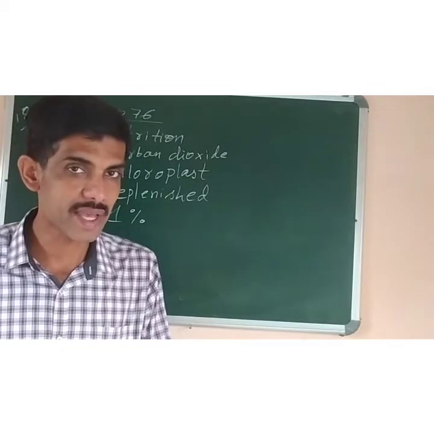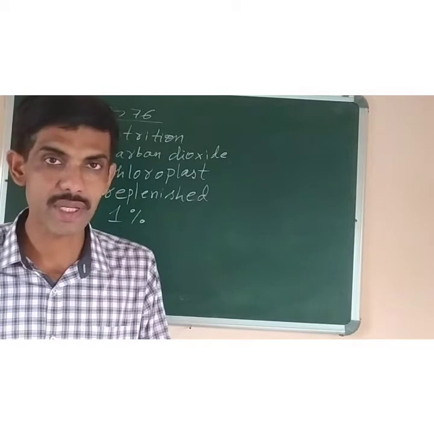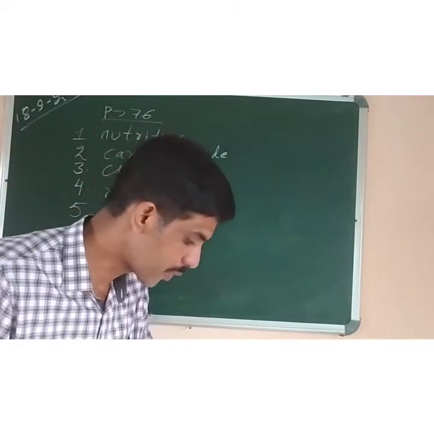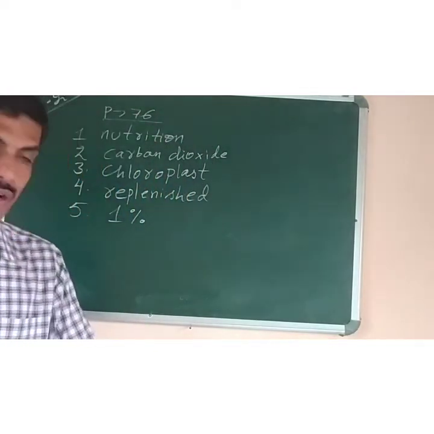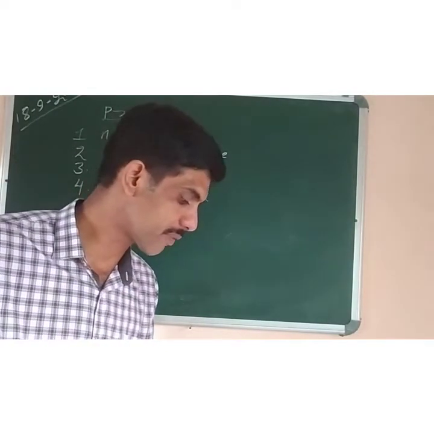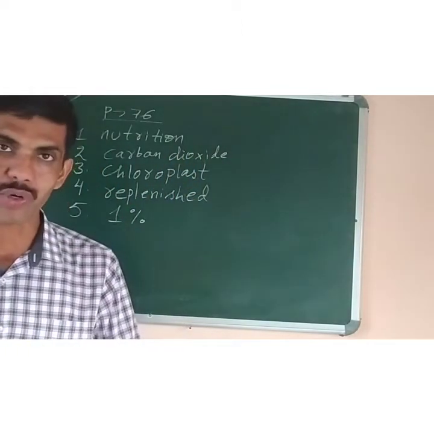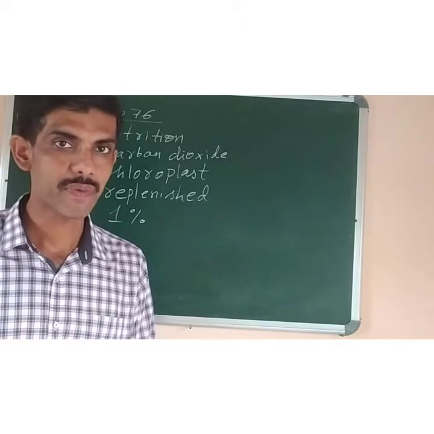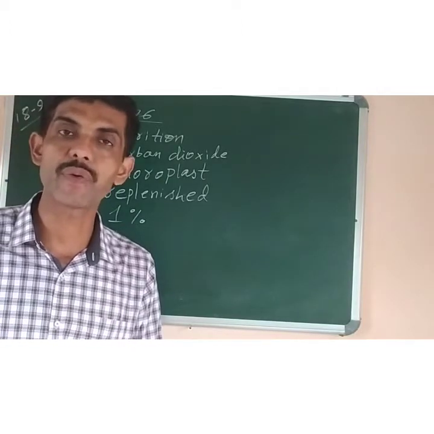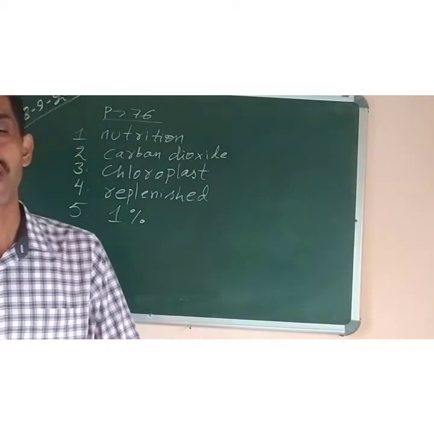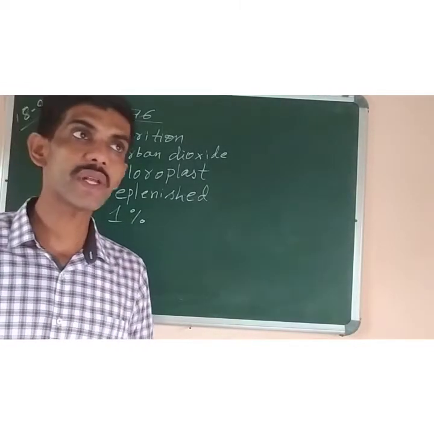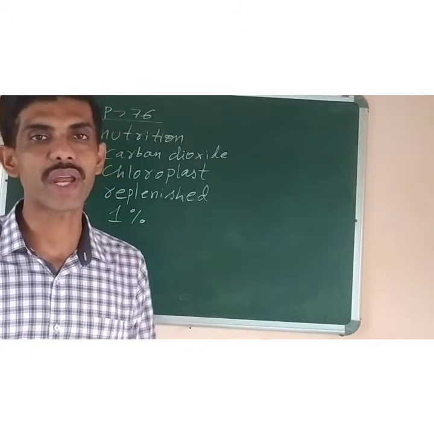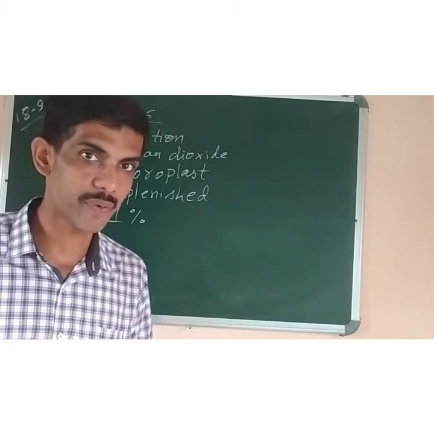Even parasites are also heterotrophs. Scavengers are also heterotrophs, because they are unable to prepare their own food. So hetero means another and troph means to feed or to get food. Most plants are autotrophs; auto means self, troph means food. They can prepare their food themselves. That's why plants are called autotrophs. But animals are called heterotrophs because they have to depend on the green plants to get their food. They cannot prepare their food.